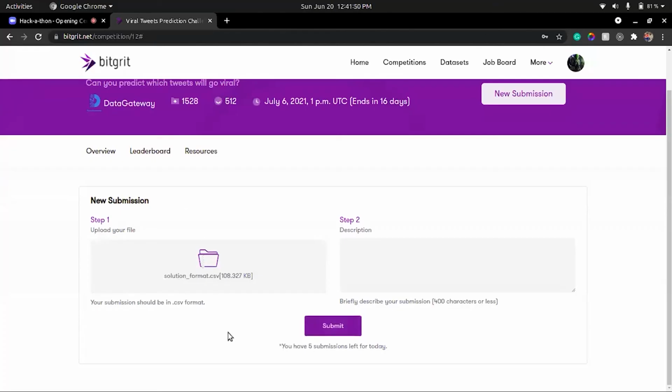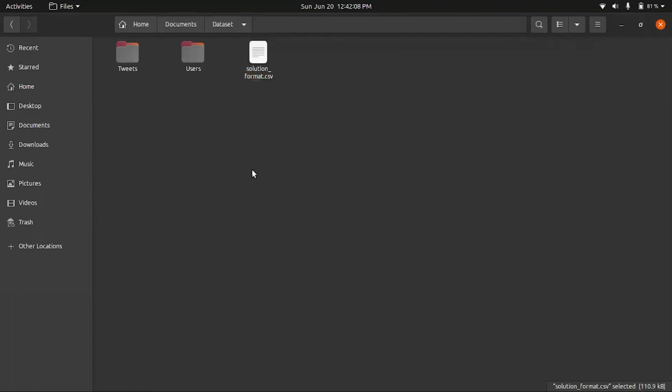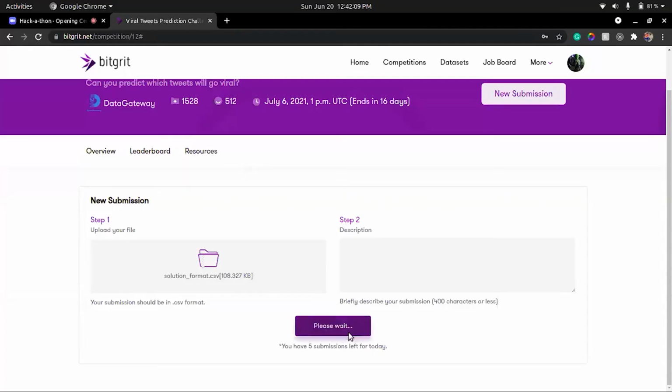I know it's not going to be a very good result, whatever I'm going to upload, but I'm just showing you how easy it is. You're not supposed to upload the solution format file. You're supposed to upload the solution that you will be generating after implementing your model. So make sure that you keep this in mind, otherwise you'll see the accuracy.